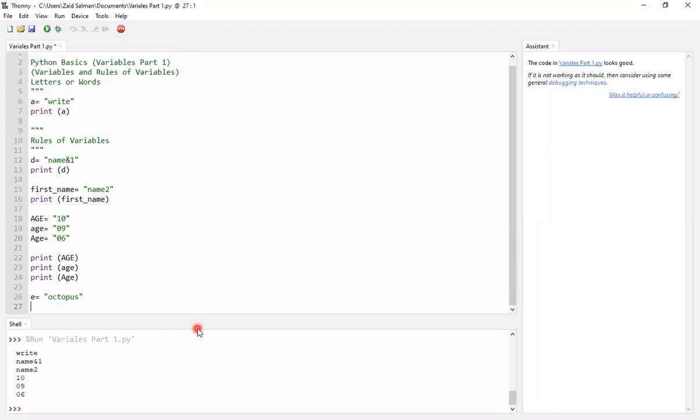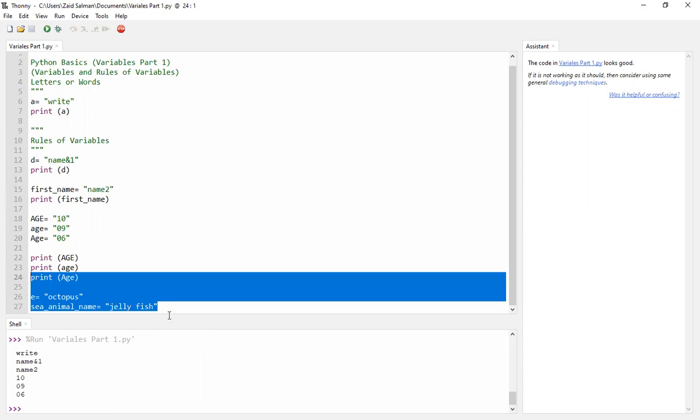If I also do sea animal name is equals to jellyfish, it's totally okay to have bigger names as long as there aren't any gaps between them. You can have an underscore, and if I run them, it's totally okay for that as well.